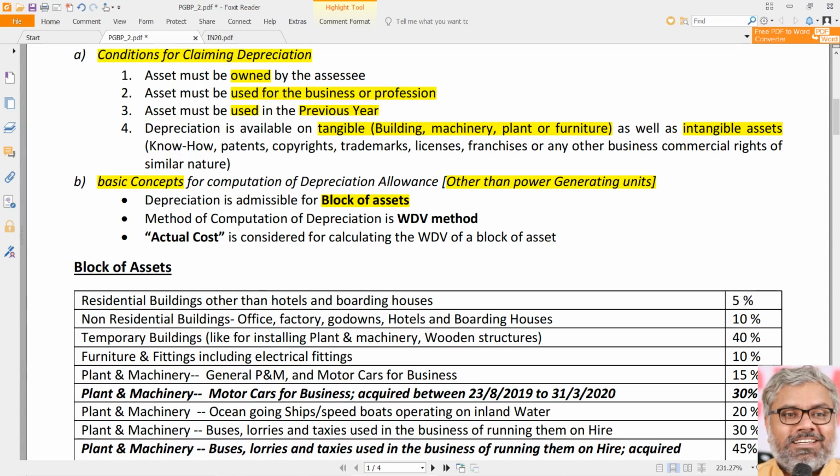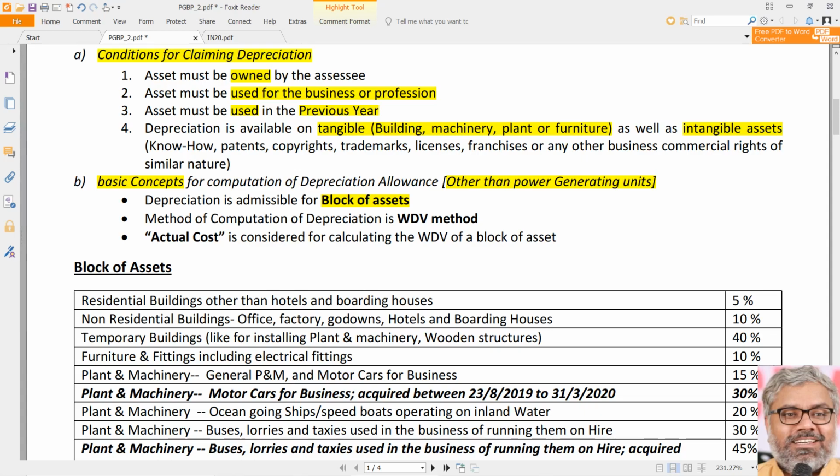In accounts, depreciation is calculated asset-wise, individual asset, one by one. If there are 5 plant and machineries, machine 1, machine 2, machine 3, machine 4, machine 5, in accounts we calculate depreciation for each of them separately. But in income tax, we don't calculate depreciation separately for 5 machines. We will call them one block of asset. So depreciation under the Income Tax Act is not on an asset to asset basis. It is on a block of assets basis.